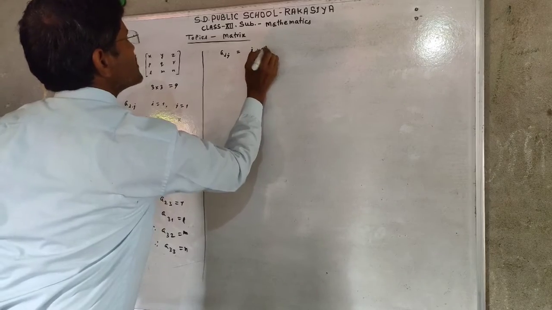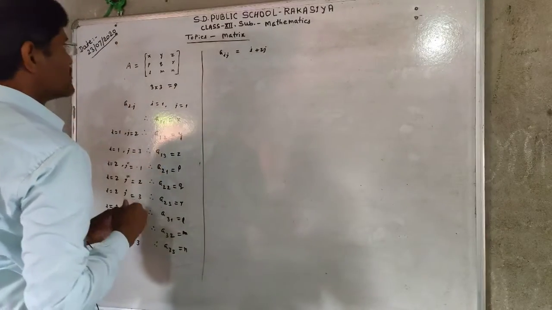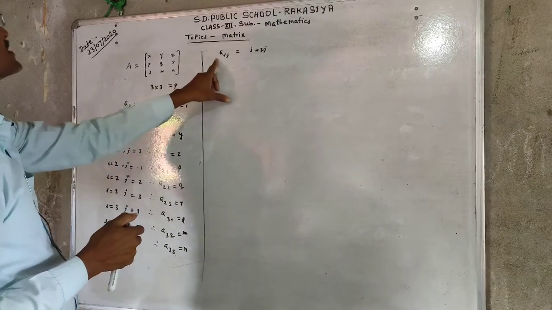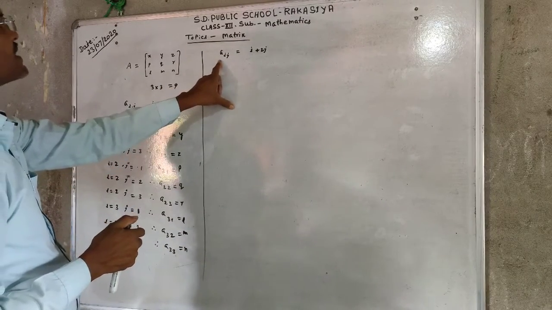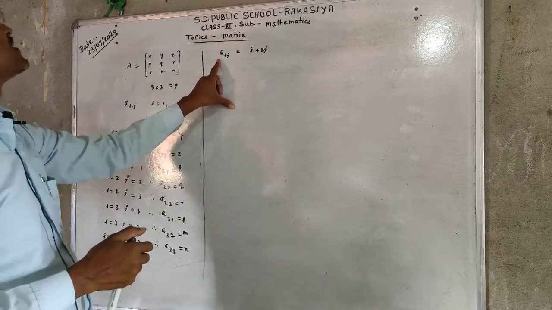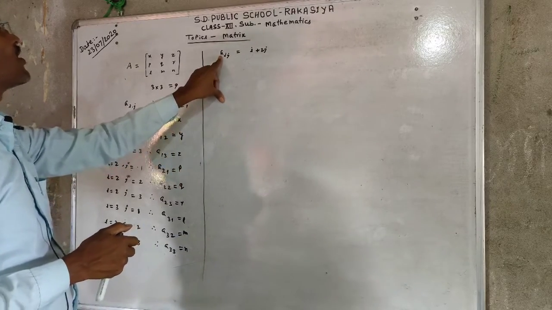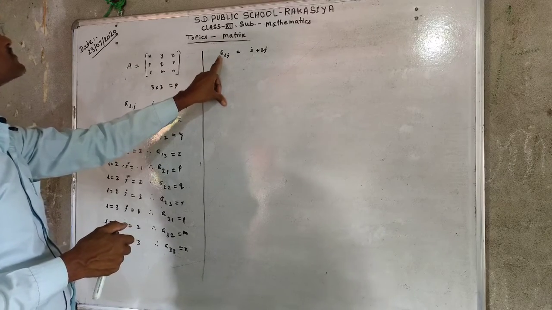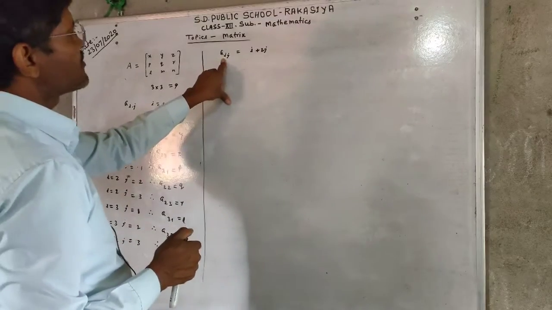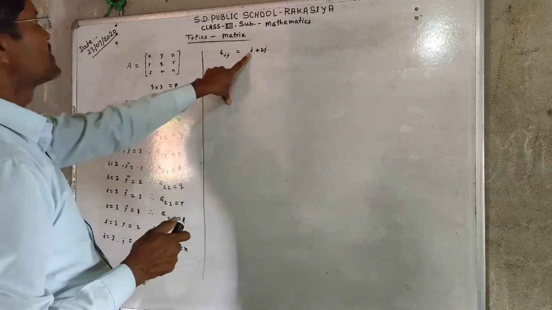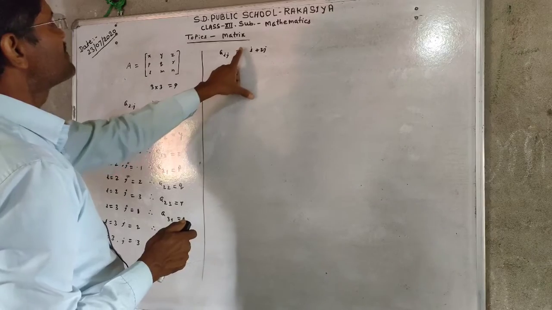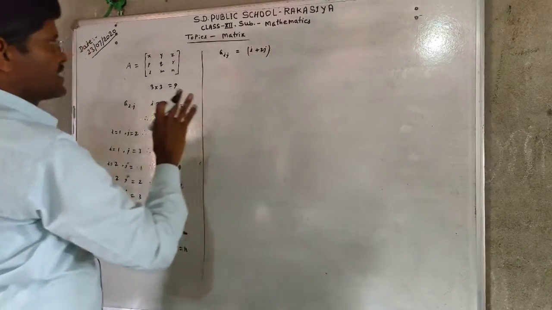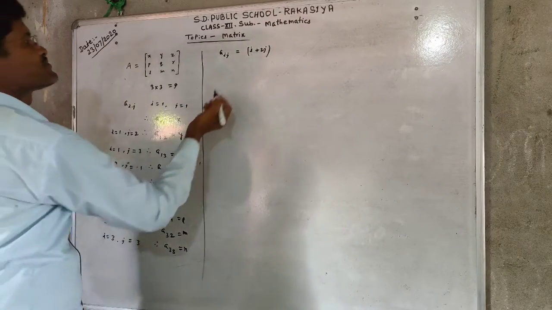This means that to find the elements in the matrix, which is written in the form of a_ij, the element of the matrix in the row and column, where i is the value of row and j is the value of column, we can find the element of the matrix according to this pattern in a particular question.